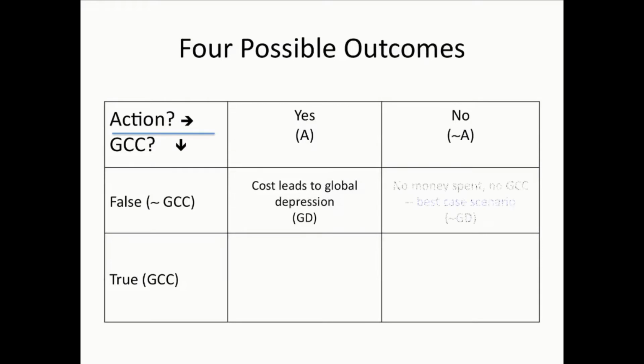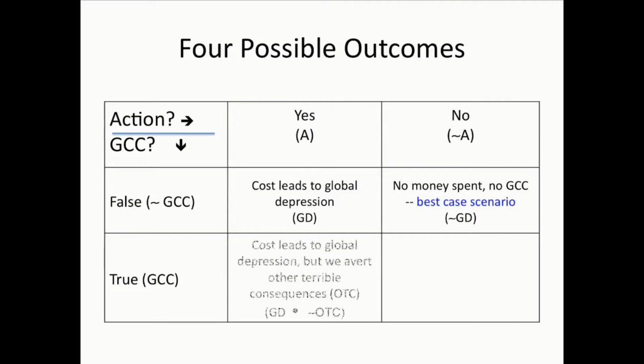In the second scenario, we avoid a global depression because we didn't act and we didn't need to. There was no global climate change. We'll represent this best-case scenario with a tilde GD, representing the denial of a global depression.